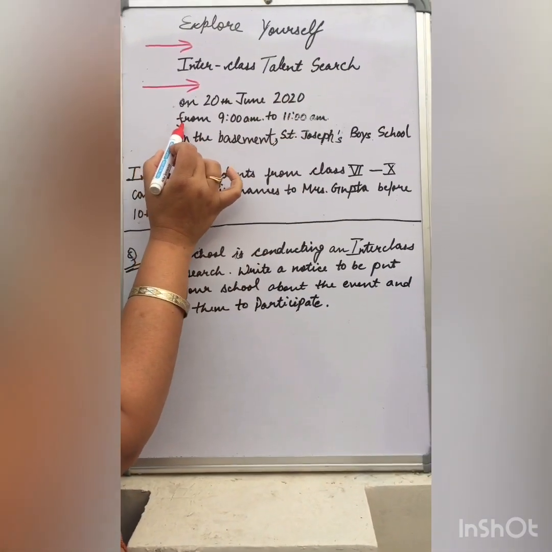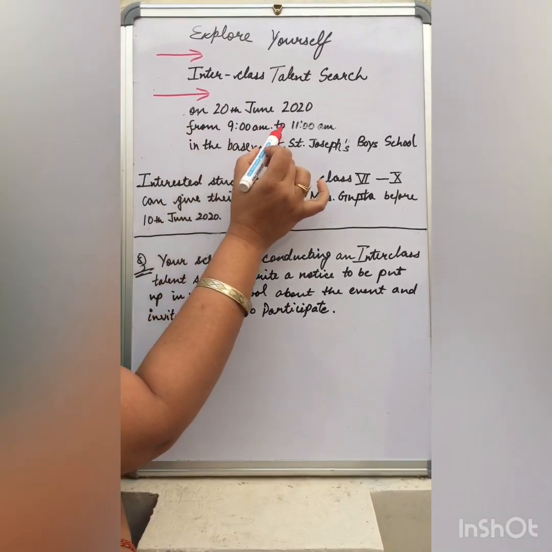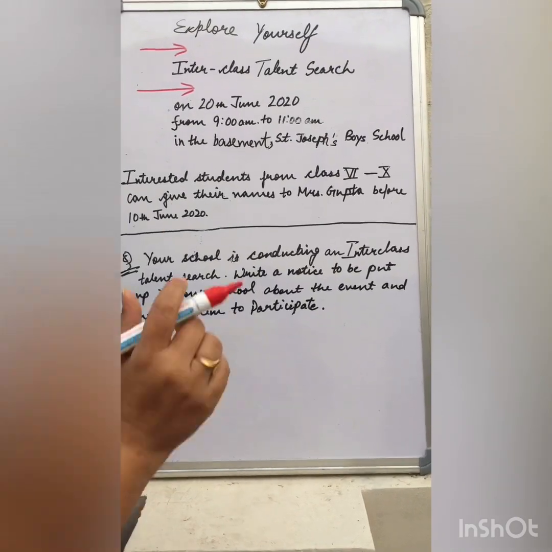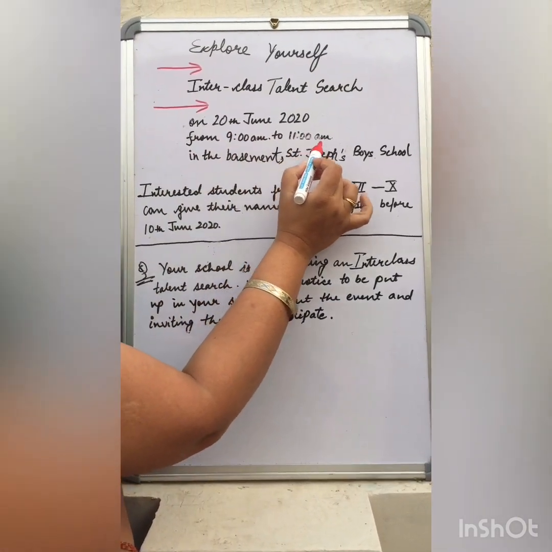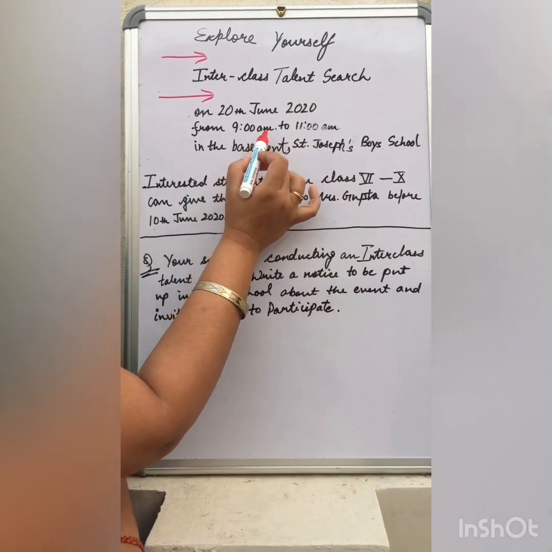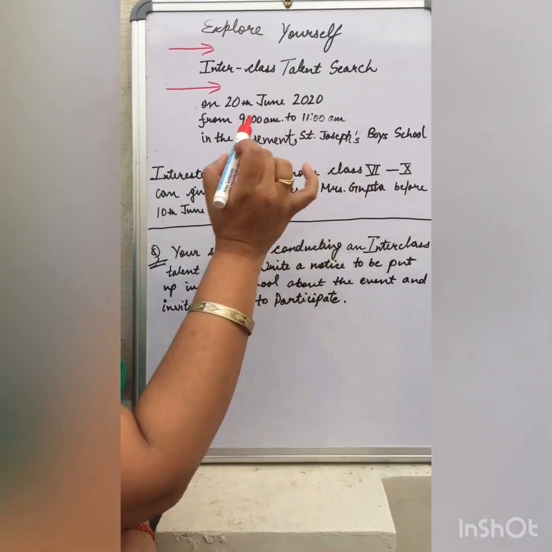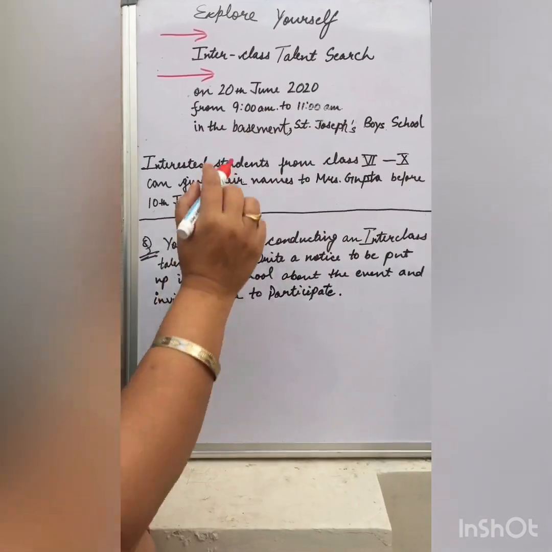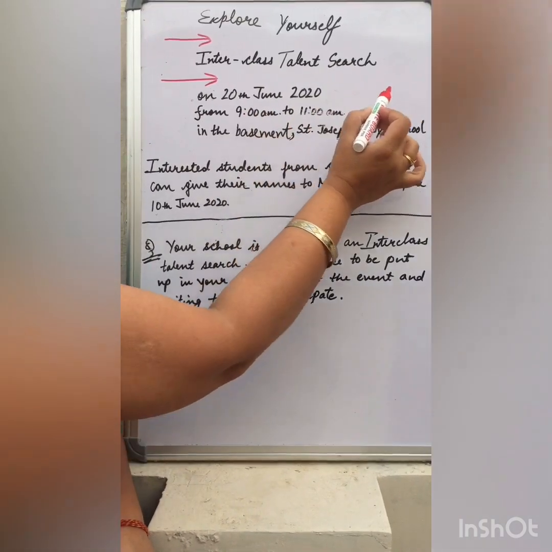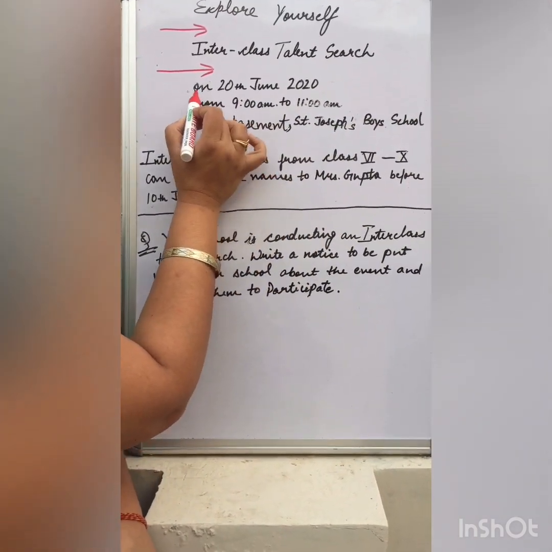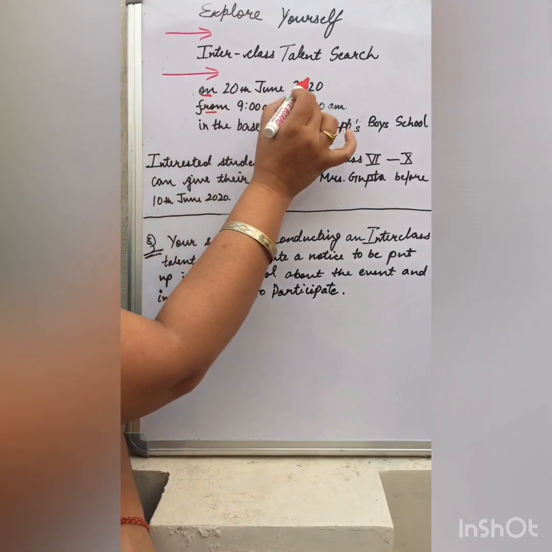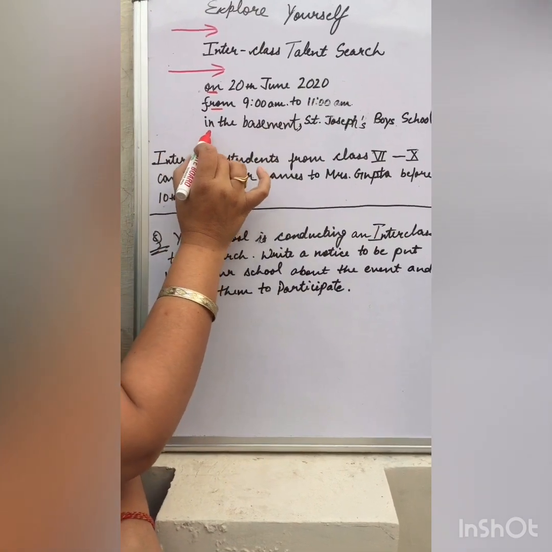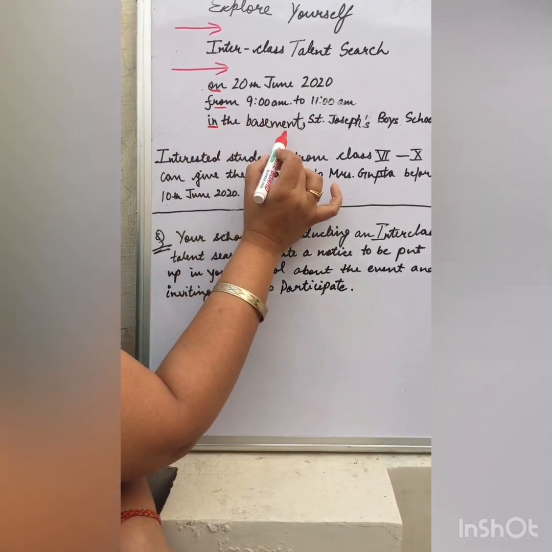After writing the date, the fourth step is the time. When that competition or activity, what are the timings? From 9 a.m. to 11 a.m. When you write a.m., there are dots, A dot, M dot. That is the way you write. So it is better if you write both. Sometimes you don't know when the activity will end, so you can also write at 10 a.m., because you don't know the other side. Then the preposition will change. Otherwise, you have to remember these prepositions. On 20th June, from 9 a.m. to 11 a.m.